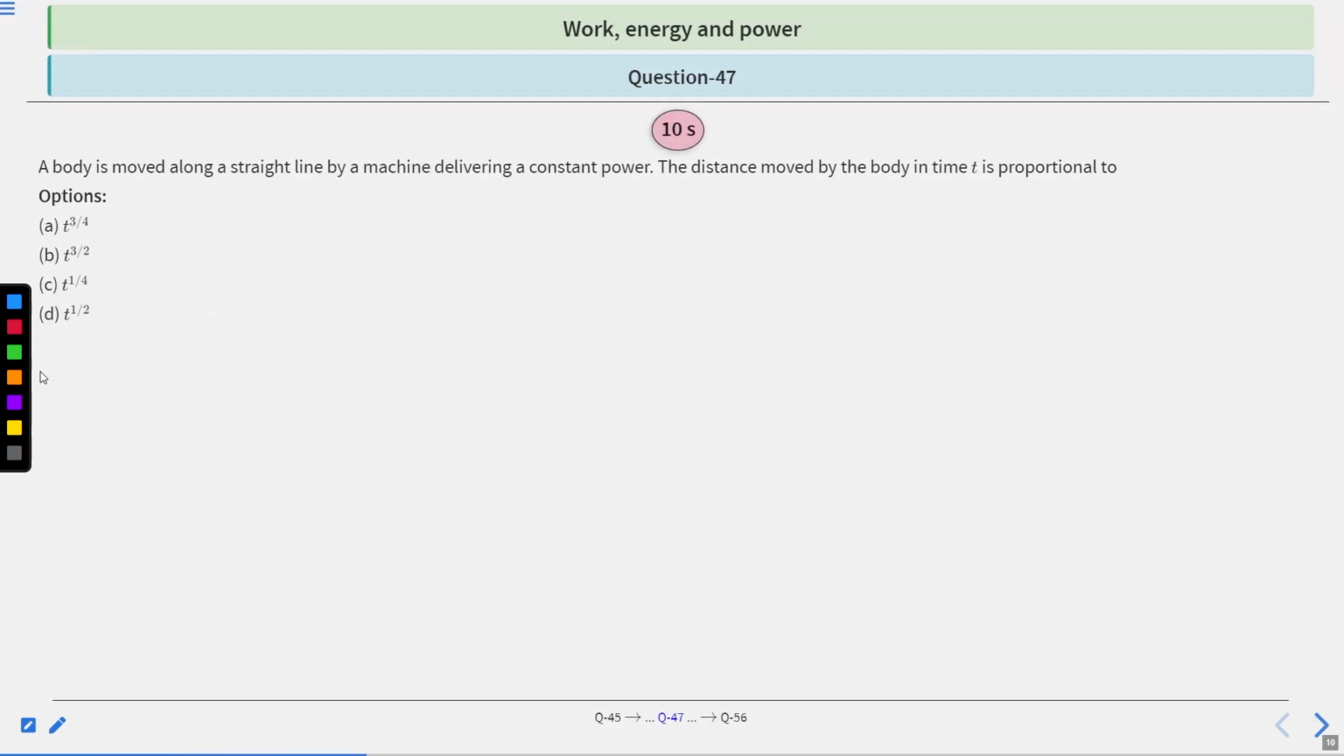Next question, question 47. A body is moved along a straight line by a machine delivering constant power. The distance moved by the body in time t is proportional to what? The given options: A, t raised to the power 3 by 4, B, t raised to the power 3 by 2, C, t raised to the power 1 by 4, and D, t raised to the power 1 by 2. So which option is correct? You have 10 seconds to solve this question. After 10 seconds, we will provide the solution. Clear?